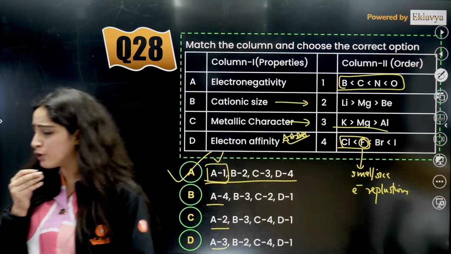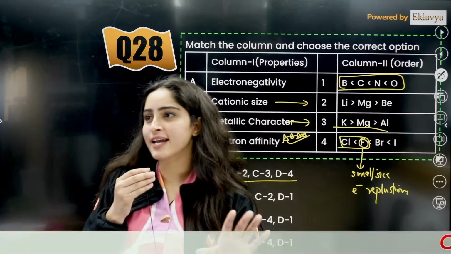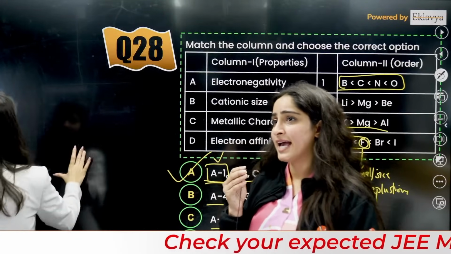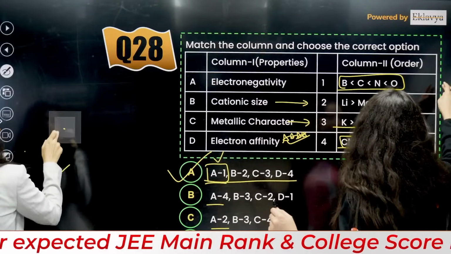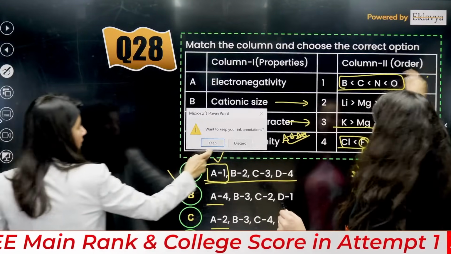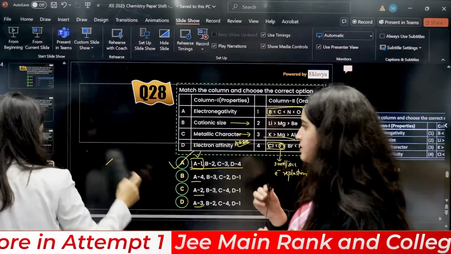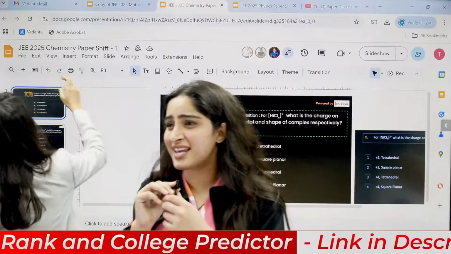So did you like chemistry in the first shift? It is easy, right? Are you feeling confident in chemistry every day? Did you find chemistry easy here?